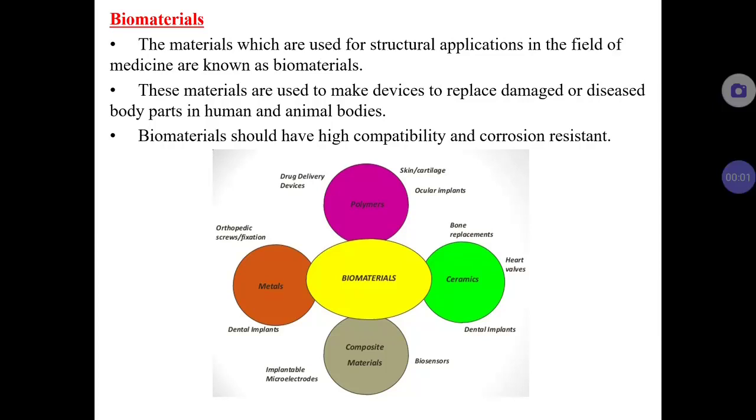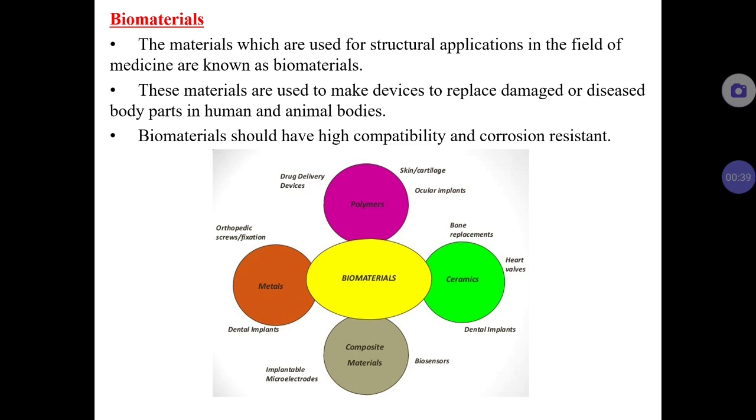Dear students, the topic we are going to learn in this lecture is biomaterial. The definition is: the materials which are used for structural application in the field of medicine are known as biomaterials. These materials are used to make devices to replace damaged or diseased body parts in human and animal bodies. The biomaterial should have high compatibility and corrosion resistance.